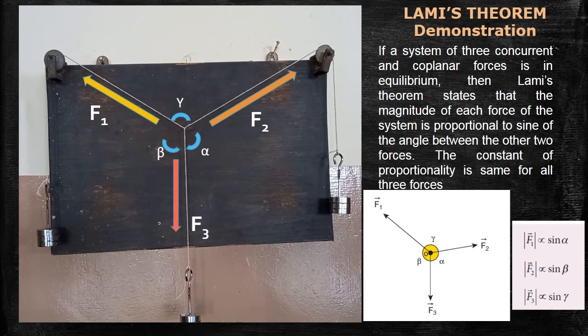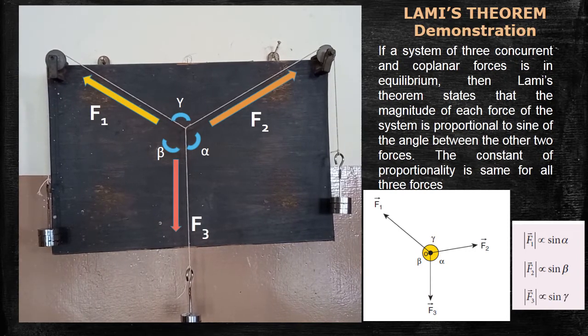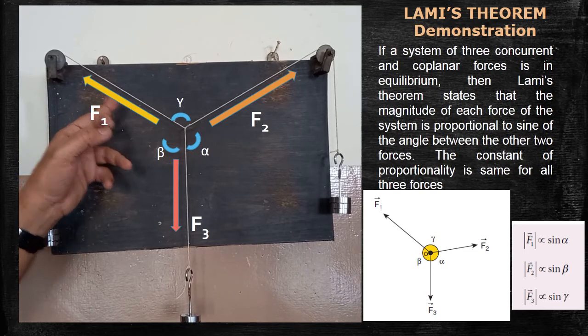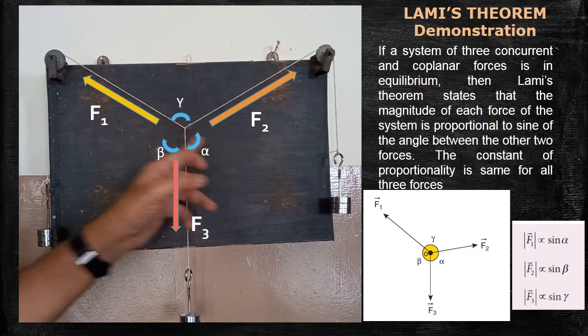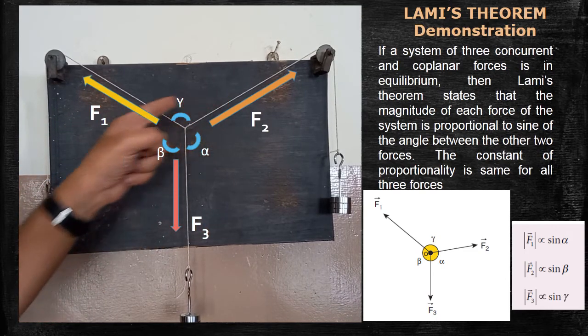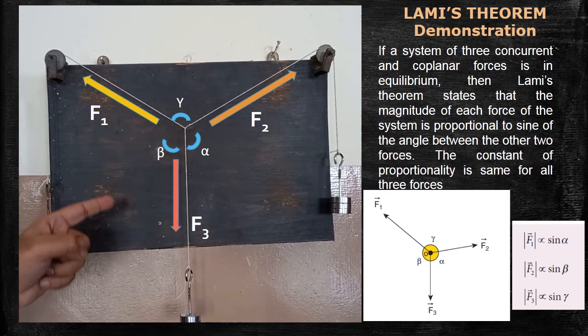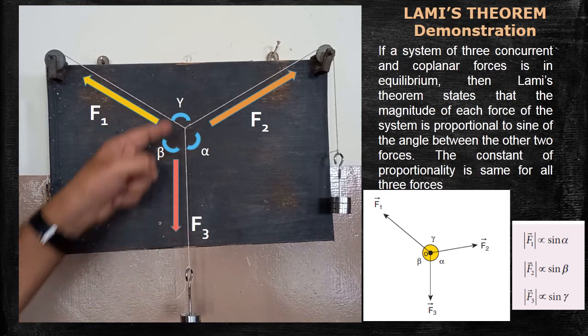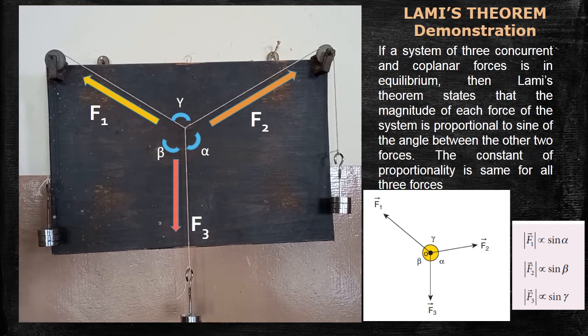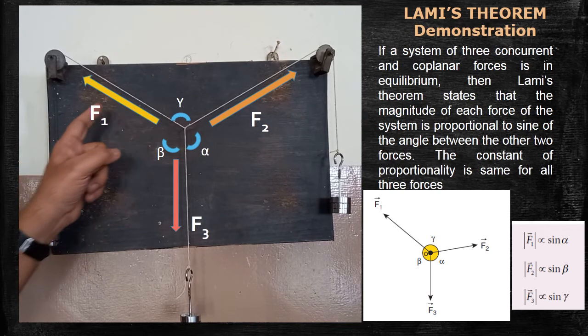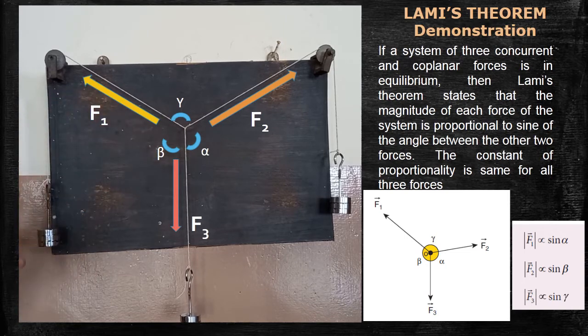Mathematically it can be written as F1 divided by sine alpha is equal to F2 divided by sine beta, which is equal to F3 divided by sine gamma. In that format, by knowing any two forces and the angles, we are able to calculate the third, unknown force. So that is the purpose of learning Lami's theorem.